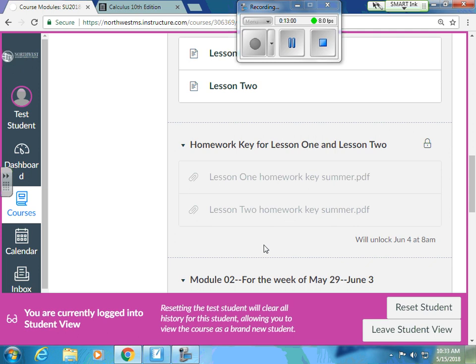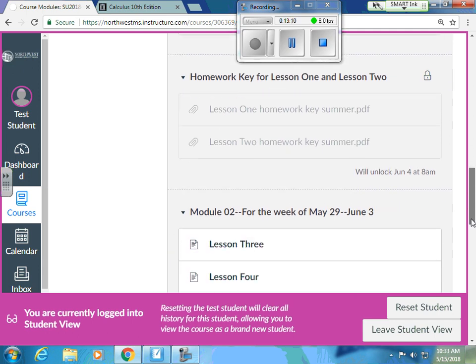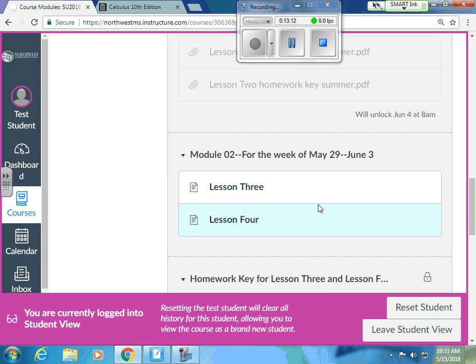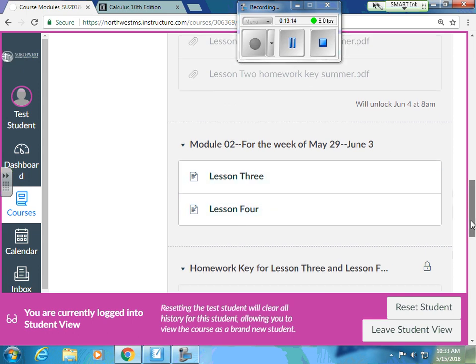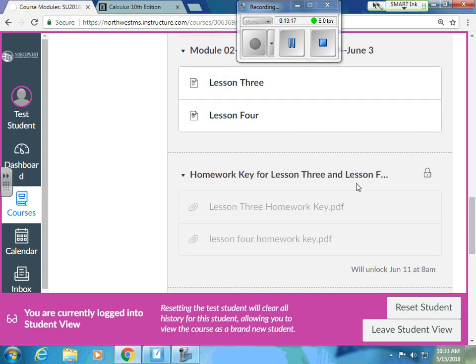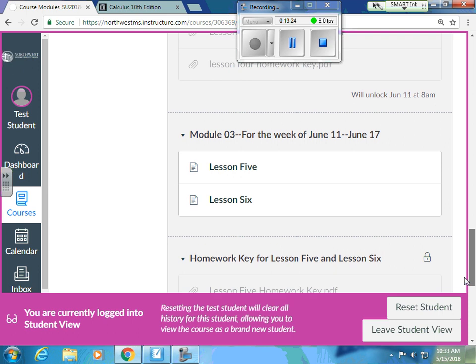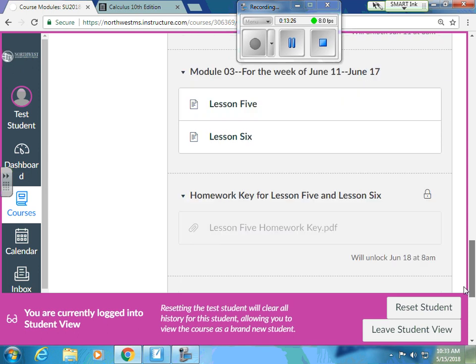If you want to print them out and use them to study for your midterm, you can do that. I worked them on paper, and then I used the CamScanner app and scanned them in, and you can see the keys and tell if you did yours right or wrong. Then you'll have the next week, lessons 3 and 4, and after those homeworks are due, here are the keys. It'll unlock the day after they're due, so you can print those out if you would like. You've got 6 lessons up until the midterm.